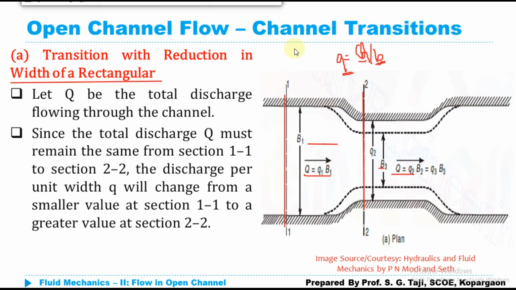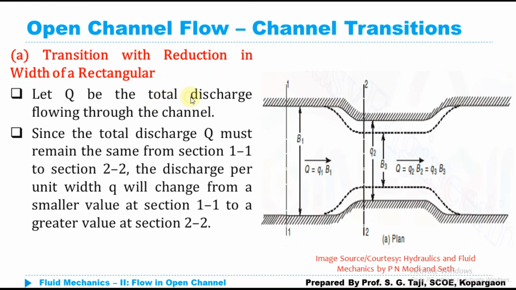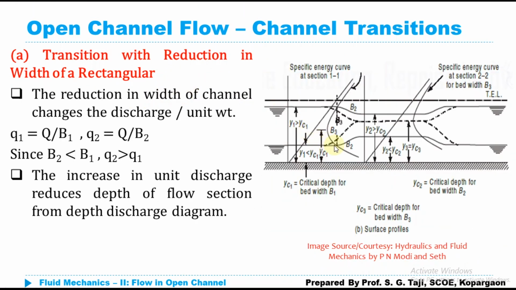Now I am assuming that the energy of the channel will remain constant between section 1 and section 2, so obviously the depth of flow and the velocity are going to govern that energy. Simply computing q1 and q2 at section 1 and section 2, q1 will be equal to Q upon B1 and q2 will be equal to Q upon B2.